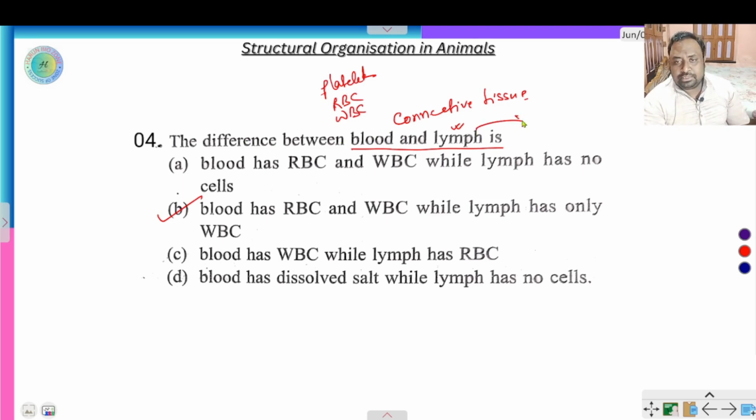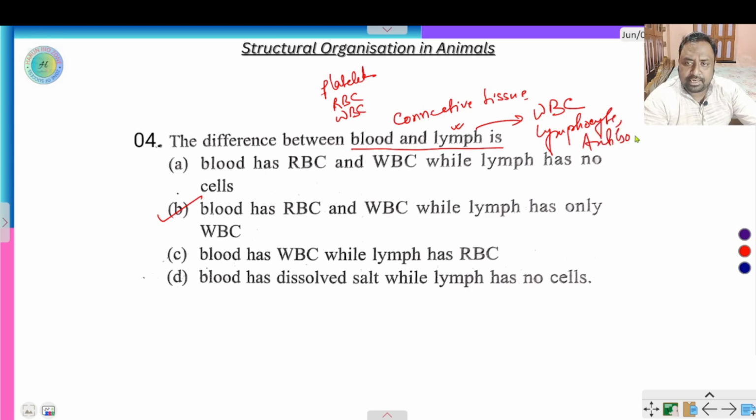And lymph has WBC, lymphocytes, antibodies, etc.